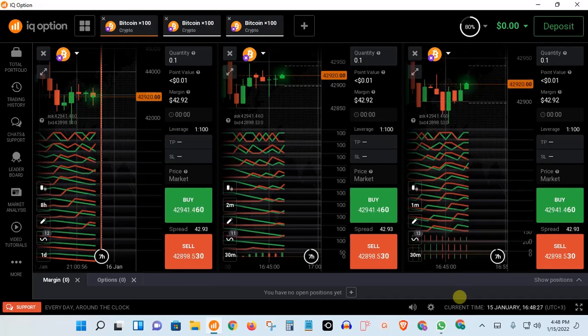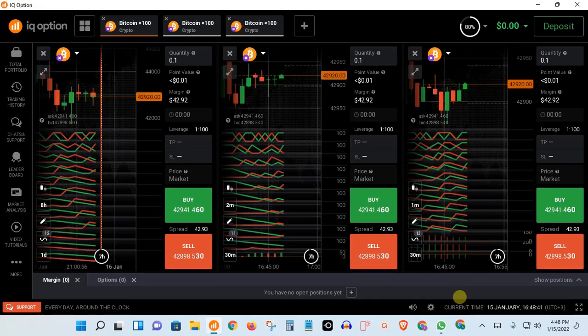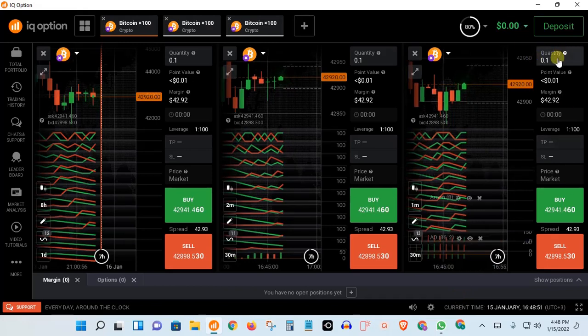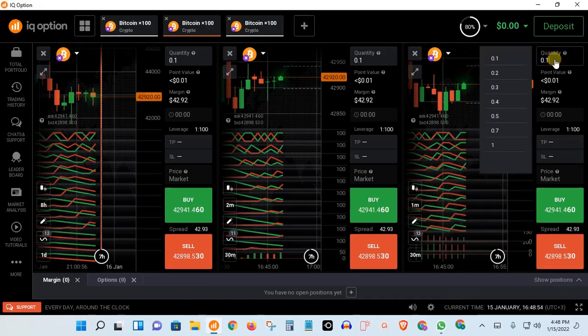Hello guys, and today I just want to show you a very quick, simple feature that has been recently added into the IQ Option app. These are the most exciting features that have been added into the app, and they will blow your mind. Unlike the old version where you could only bid starting from $1, at this time you can even bid starting from 0.01, just like any other platform.